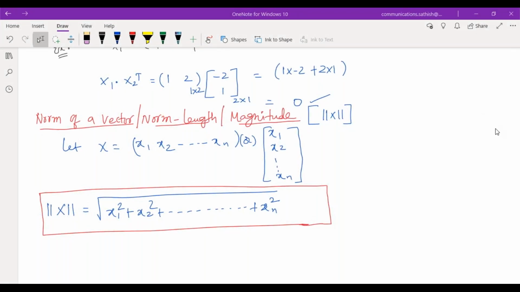Yeah, now is it okay? Yes, sir. Fine. The orthogonal vectors is clear? Yes, sir.